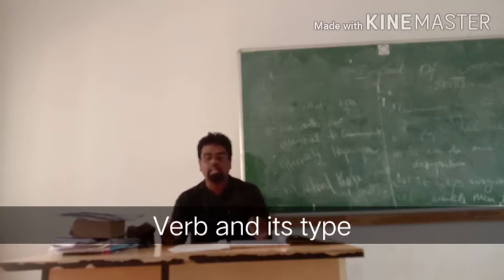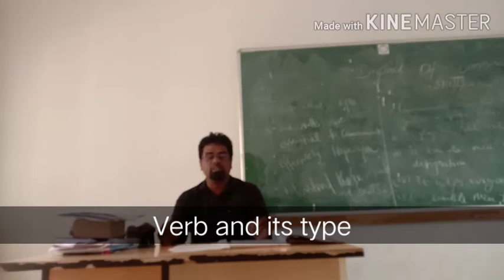Transitive means an action that has an object to receive the action. The man loved his children. The man stands for subject, loved stands for verb, his children stands for object.